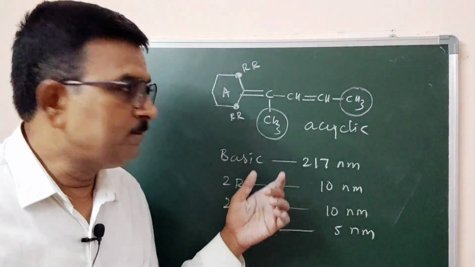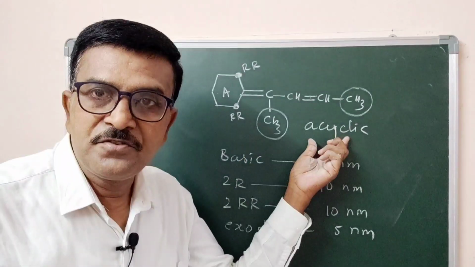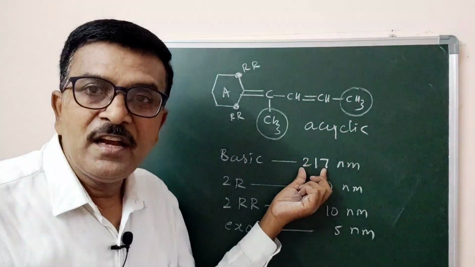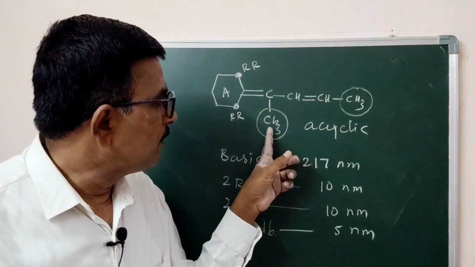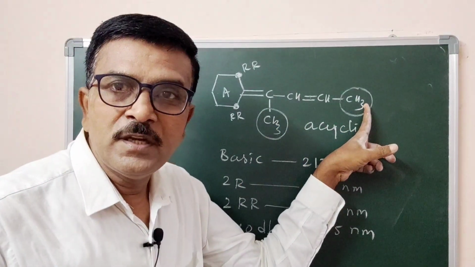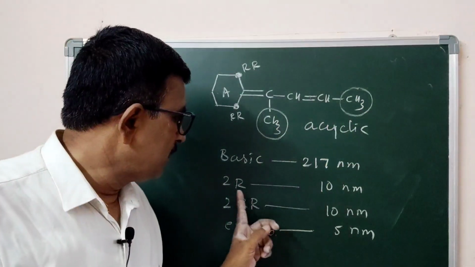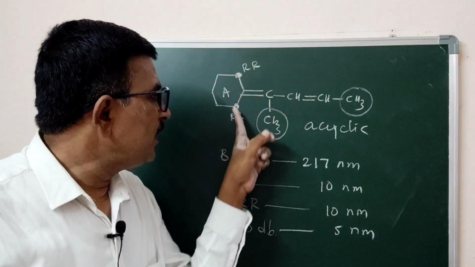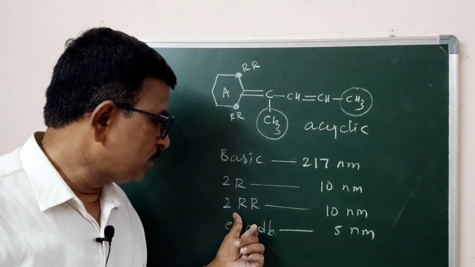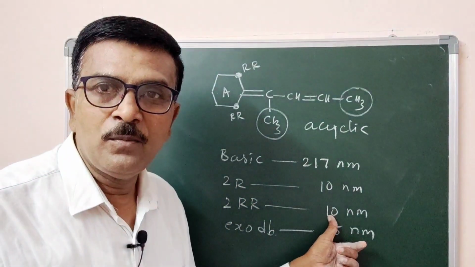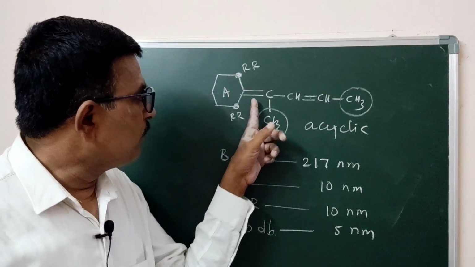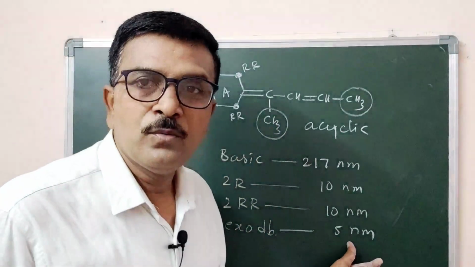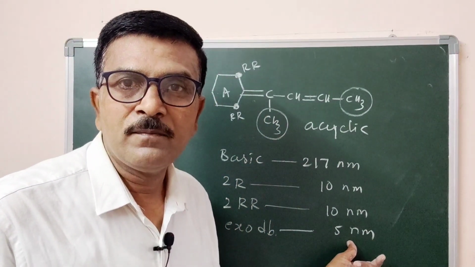Now you can see an acyclic system, basic value 270 nanometer. 2 alkyl groups attached with the diene system, 2 into 5, that is 10 nanometer. 2 ring residues are attached, 2 into 5, 10 nanometer. Now one double bond is exo to one ring, therefore 5 nanometer.